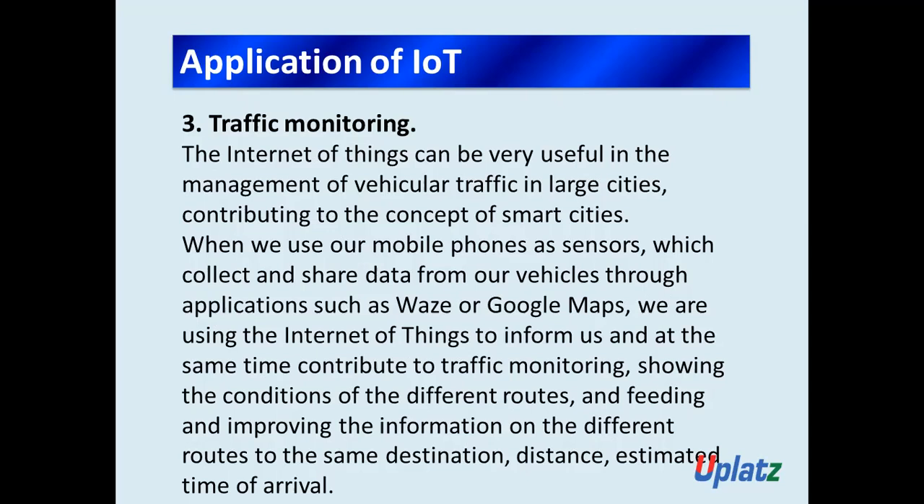When we use our mobile phones as sensors which collect and share data from our vehicles through applications such as Waze or Google Maps, we are using the Internet of Things to inform us and at the same time contribute to the traffic monitoring, showing the condition of different routes and feeding and improving the information on different routes to the same destination, distance, estimated time of arrival. Got the point? So it's also one of the great applications of IoT, traffic monitoring.